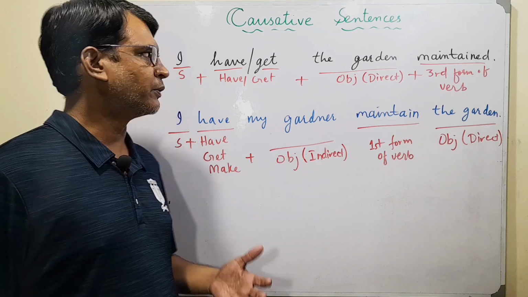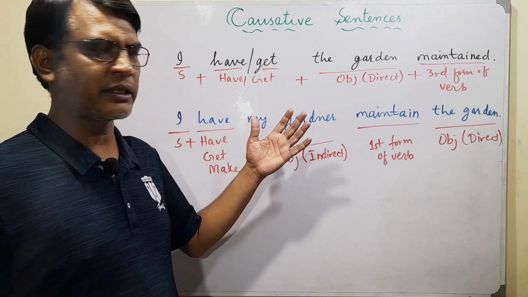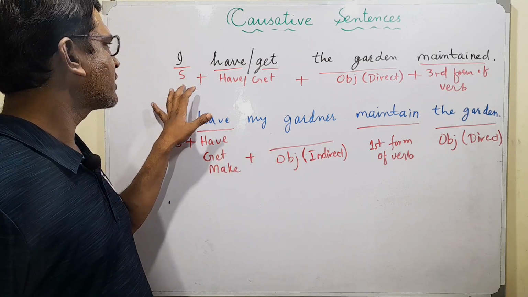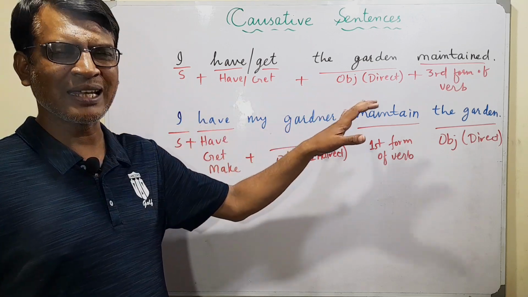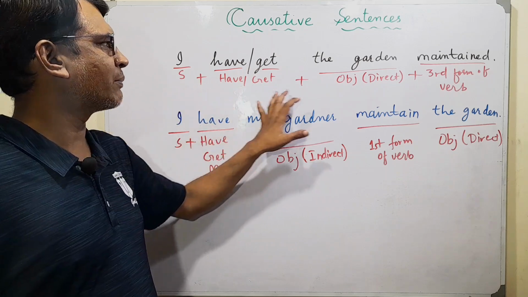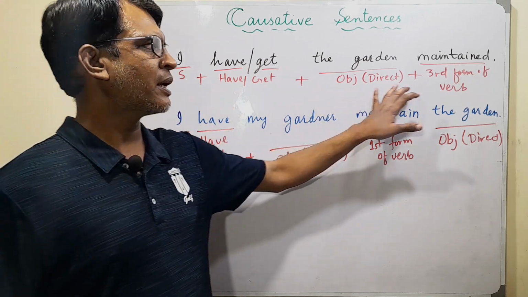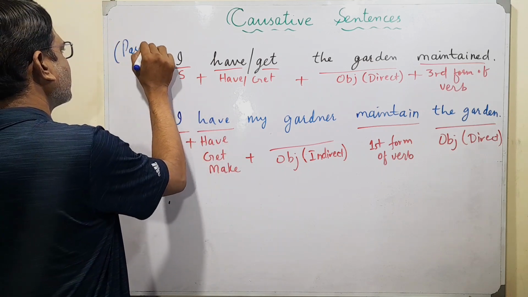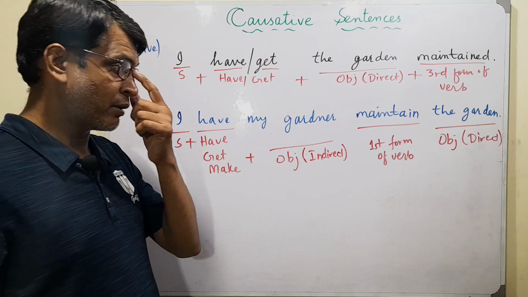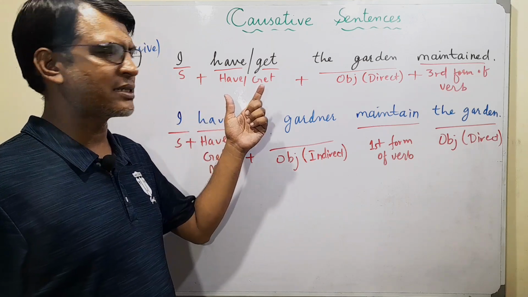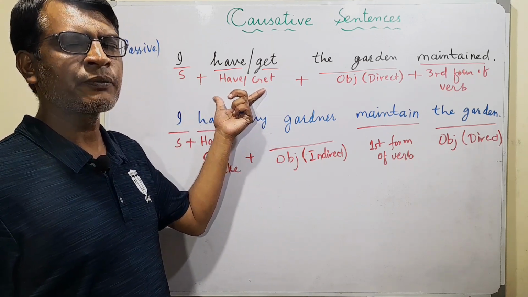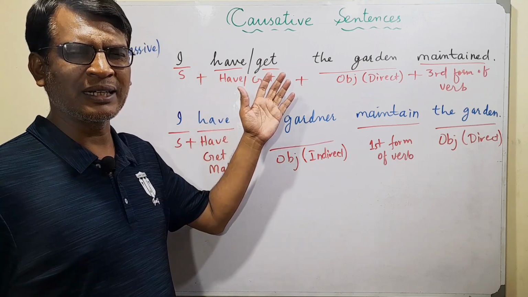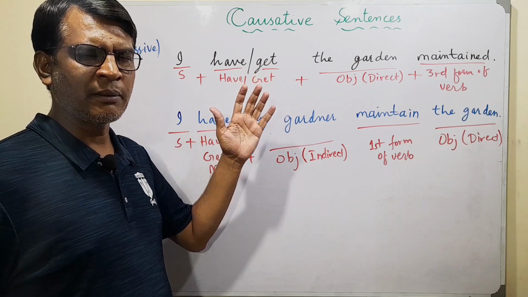Okay, let's have a quick review. Now we have causative sentences, and there are two different ways in which we studied these causative sentences. The first is I have or get the garden maintained. Here we have subject, have or get, plus the garden, which is a direct object, and third form of verb. Like I told you, this is a kind of passive form of causative in which we are using have or get, and there's no difference between have or get. Both can be used. Some people say that have is a bit more formal and get is more casual, but both can be used.